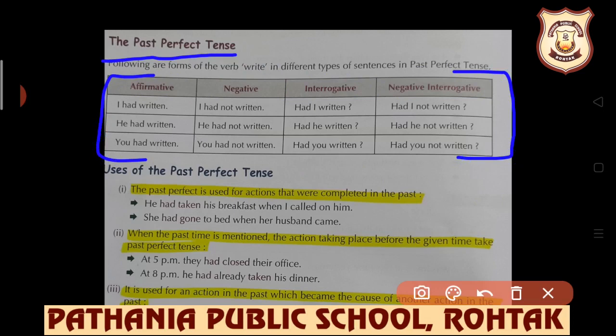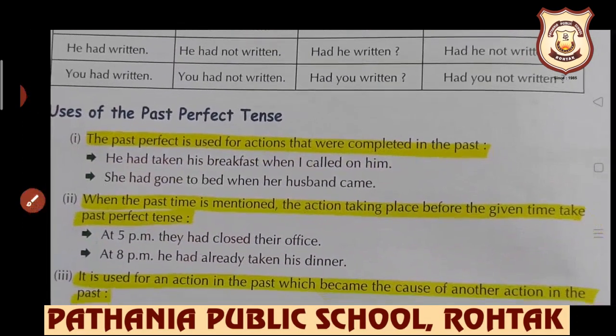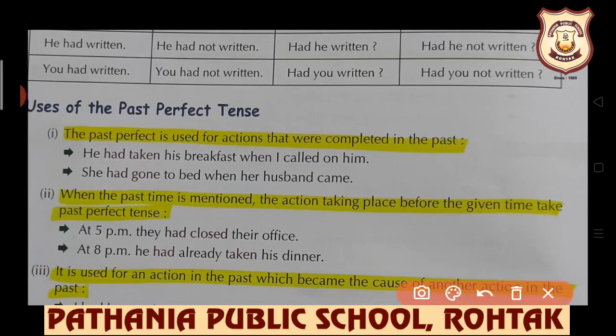The very first is I had written, he had written, I had not written if interrogative. I had not written if negative is there. Had is the helping verb, so obviously in interrogative sentence it will be used before subject. Now let's understand the uses. The very first use is the past perfect is used for action that were completed in the past. He had taken his breakfast when I called him. Past perfect is used for action that were completed in past.